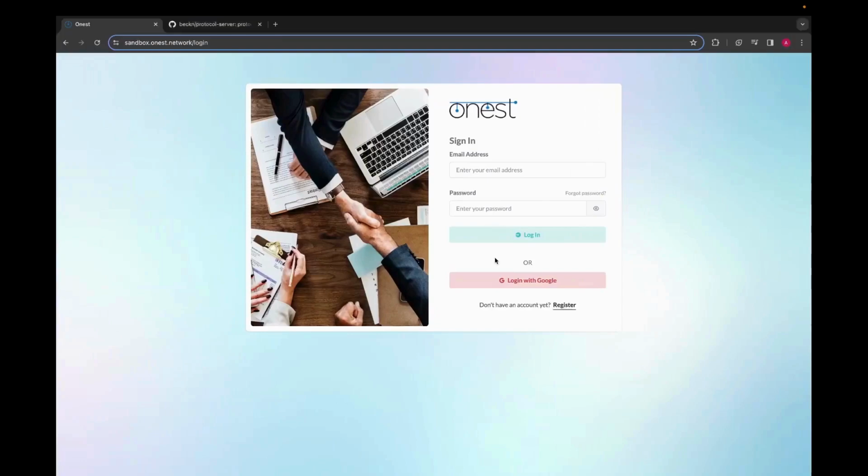Alright, let's get you registered onto the ONEST Network. First, open up your web browser of choice. Here I'm using Chrome. Now we are going to navigate to the sandbox environment for ONEST, which is a safe space where you can explore and understand the network before it goes live.